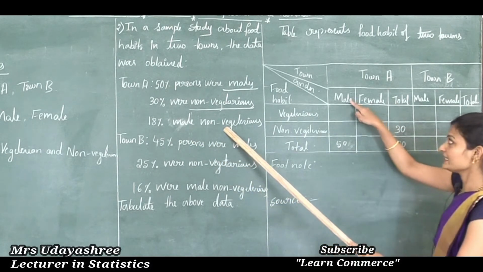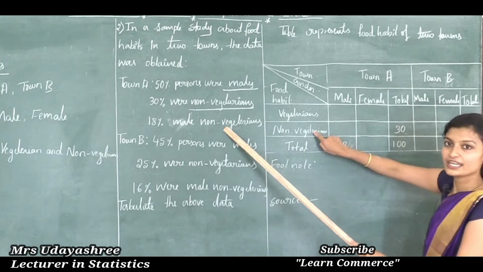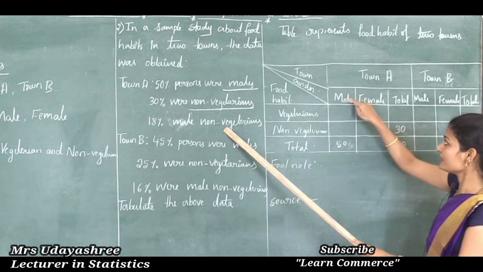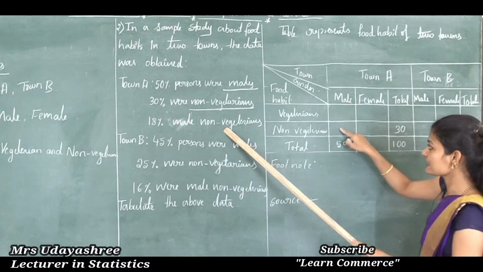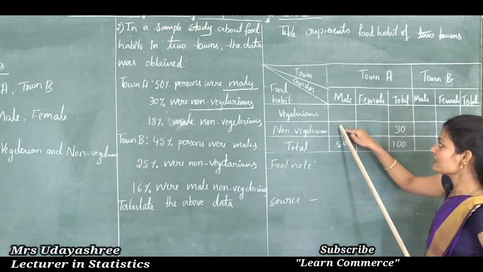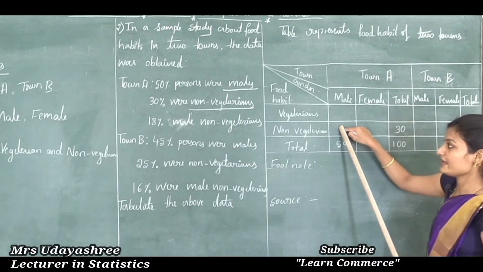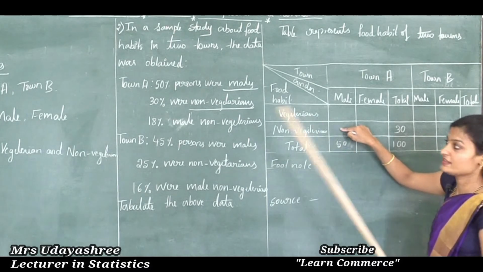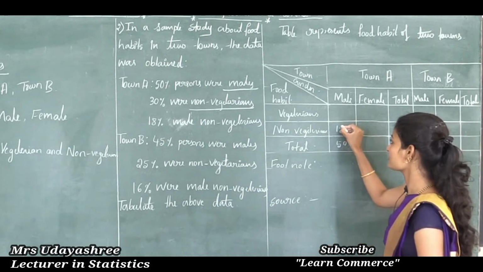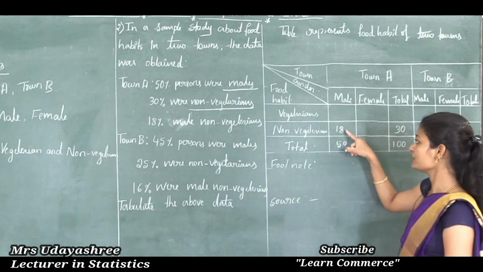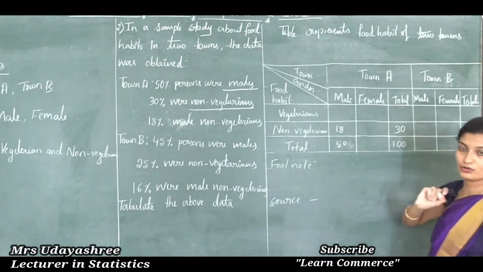See here, male here, non-vegetarian here. In town A, male is here, non-vegetarian is here. So this corresponding cell is there, no? This cell indicates non-vegetarian males, that is male non-vegetarians. Therefore, here I will write the given observation, which is 18%. So we need to write 18% in this cell only.